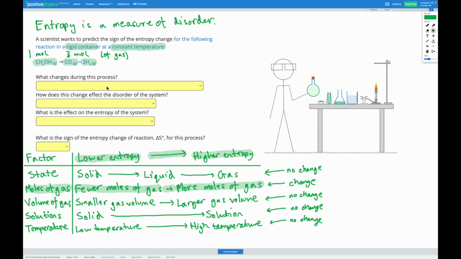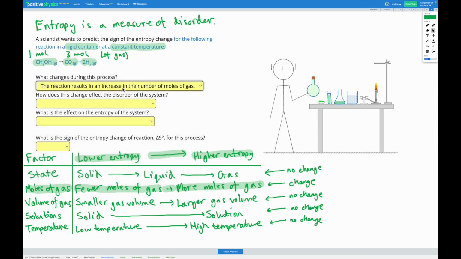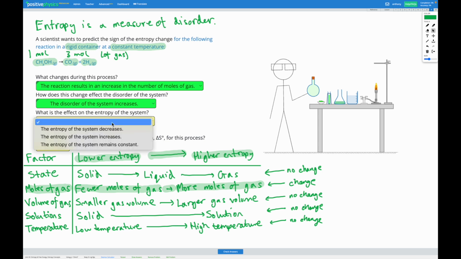So let's go ahead and fill out these questions now. What changes during this process? We already decided the number of moles of gas increases. So here's the answer. The reaction results in an increase in the number of moles of gas. How does this change affect the disorder of the system? Well, we know having more moles of gas means we have more entropy, so more disorder. So the disorder of the system increases. What is the effect on the entropy of the system? The entropy of the system increases.